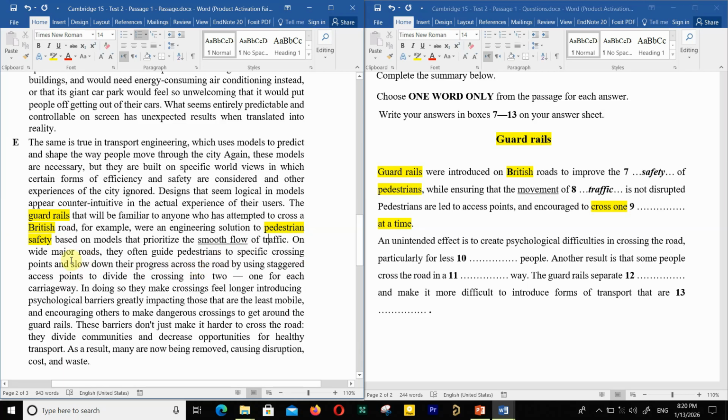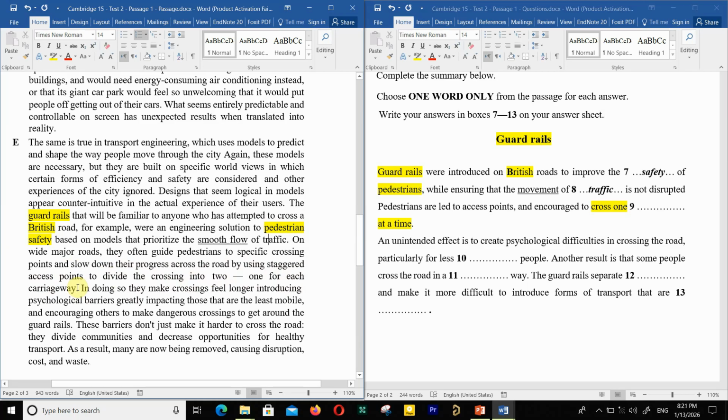Crossing points and slow down their progress across the road by using staggered access points to divide the crossing into two, one for each carriageway.